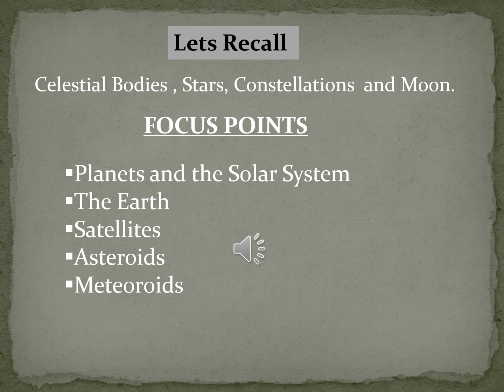Fine. Let's recall everything we studied in the last class. We studied about celestial bodies, stars, constellations, pole star, moon. So, what are celestial bodies? The sun, moon, and the other shining objects in the night sky. And what are stars? Stars are the celestial bodies having their own heat and light and are made up of gases. They are made up of the gases of clouds. And what are constellations? Constellations are the pattern of stars. They are the various patterns that are formed by the group of stars.